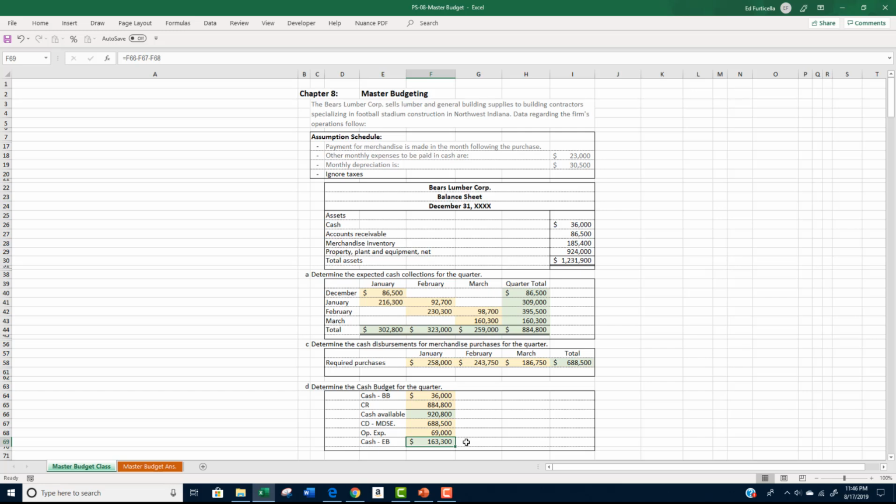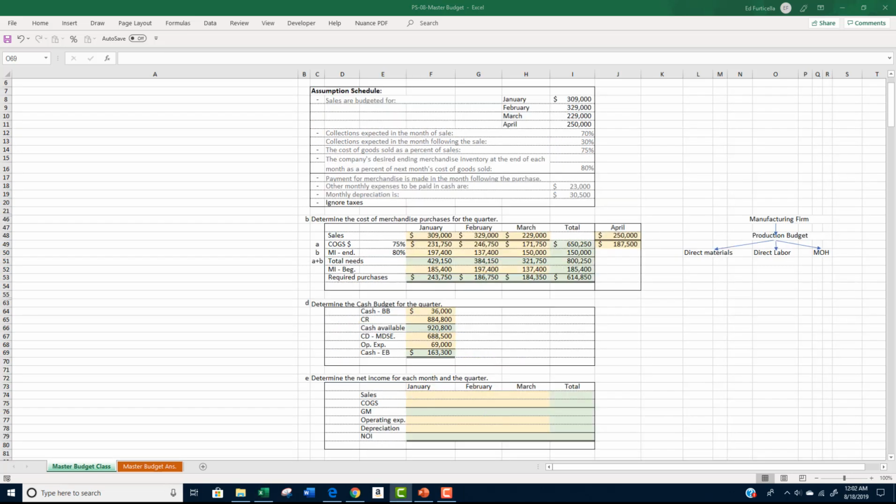It is important to note that the cash budget can only be prepared after a series of other budgets and schedules are prepared. In this case, we needed to have completed the sales budget, the merchandise purchases budget, the expected cash collection schedule, and the cash disbursement schedule. In addition, we needed to subtract cash paid for operating expenses as provided in the assumptions. Note that because depreciation is a non cash expense, it gets excluded from the cash budget.